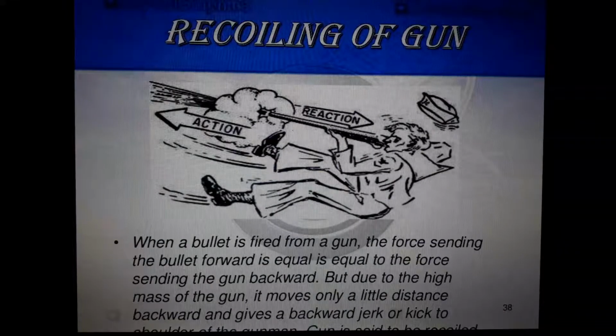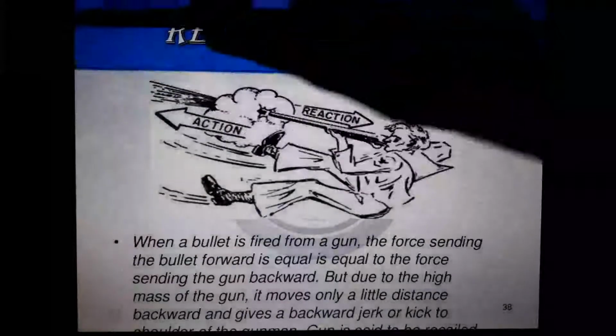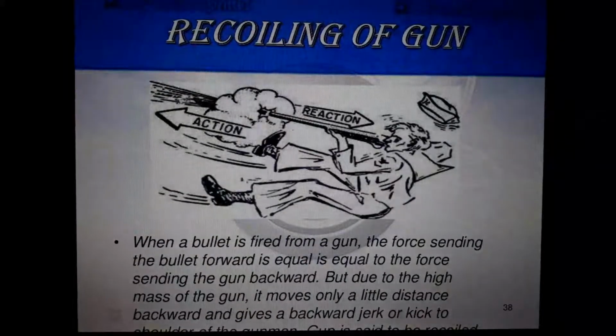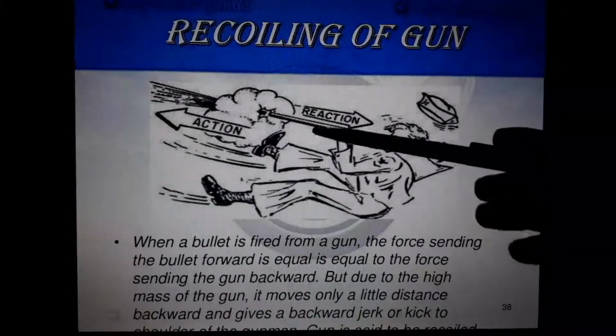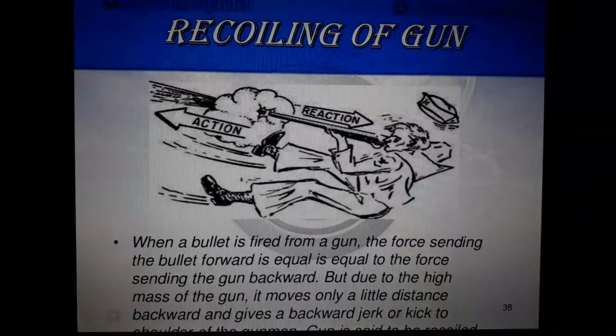But actually, if you are not a professional and you don't know how to shoot a gun, whenever we shoot one bullet out, that much amount of reaction occurs backward also. Okay, action means the bullet goes front, reaction means it comes back. That is called recoil velocity. The gun comes backward, that is called recoil velocity.